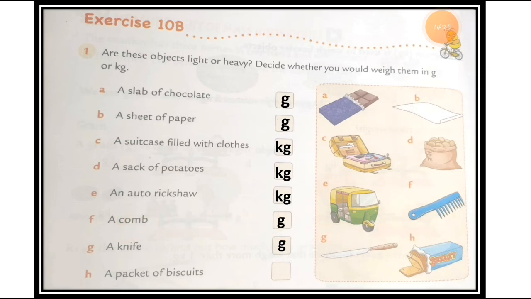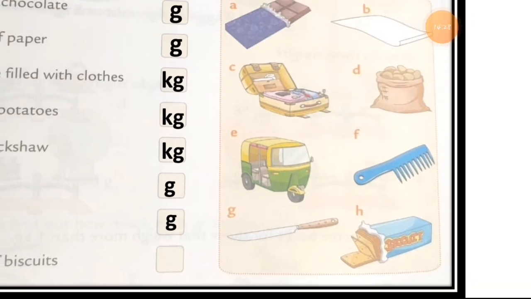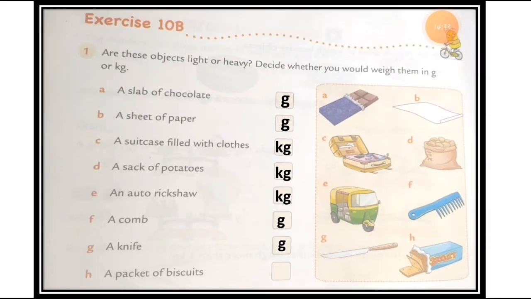A packet of biscuit, see this, right? Here is the packet of biscuit, number H. Students, you can easily put a packet of biscuit into your pocket, right? The packet of biscuit is not that heavy. This is a very light thing. Even children can put this type of biscuit packet in their pocket, right? So that is not that heavy, so we can measure it in the gram. Please write down this exercise into the fair book, students. That is compulsory for you all.